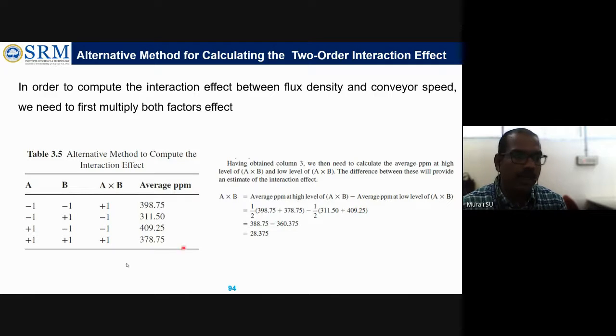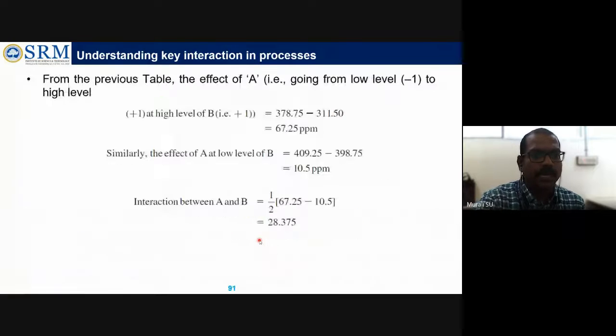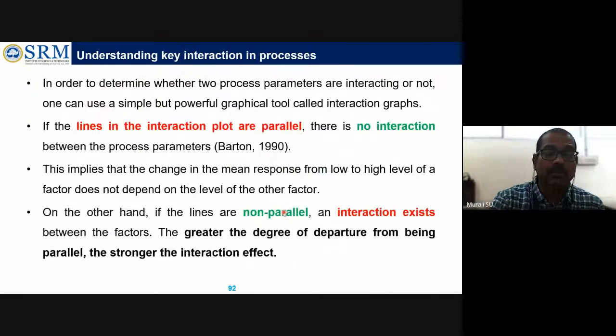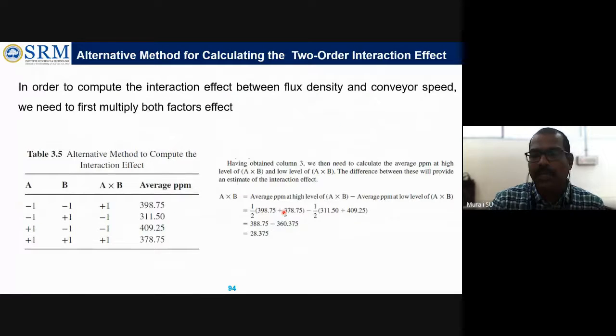And in terms of low level, these two values, keeping this and calculating the interaction effect. This is also one of the methods of calculating the interaction effect. But in the previous method, it's not about a high level or low level at all. They used a different method. They used B at low level then B at high level. So the second factor they changed, but here they used total high level and total low level, by making the interaction of A and B in this way.